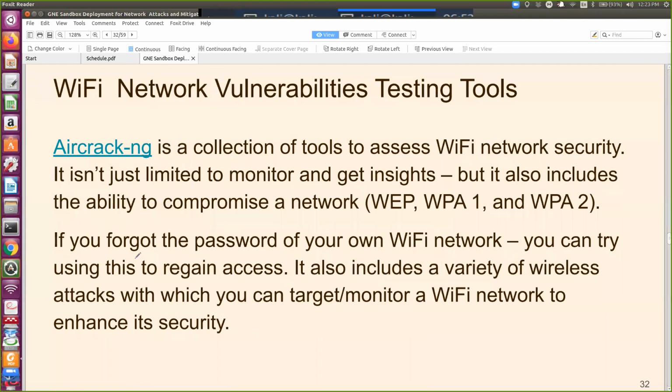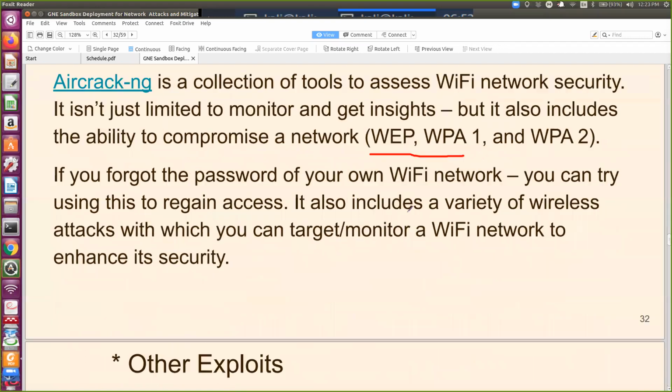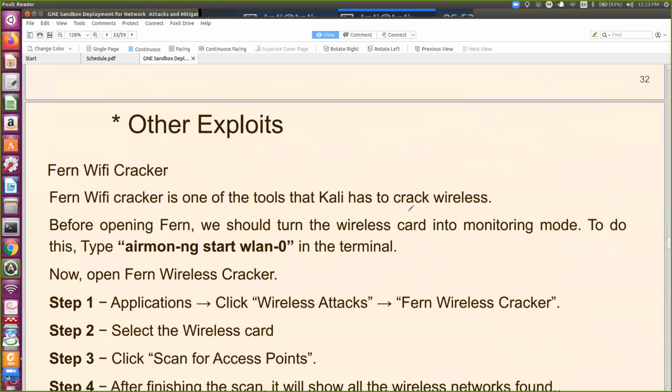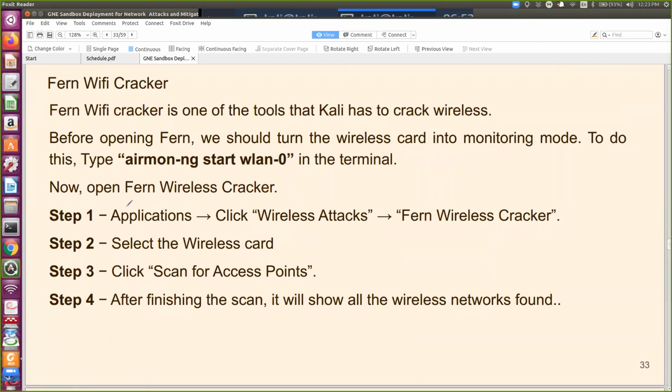So this is a collection of tools to assess Wi-Fi network security, and it's limited to monitoring and also includes the ability to compromise the protocol. Most of you might have configured your Wi-Fi, so the protocols are there: WPA1, WPA2, or WEP. The other exploit is Wi-Fi cracker. This is also available in GUI.